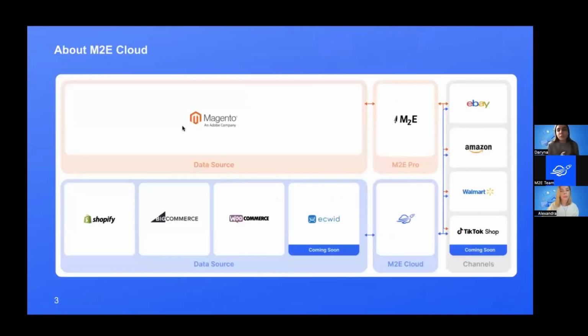First of all, it's important to say that MTE is not a new player in the e-commerce market, because the company started its first integration with eBay to Magento Marketplace 14 years ago. And this MTE product is called MTE Pro and has more than 200,000 downloads from Magento Connect.